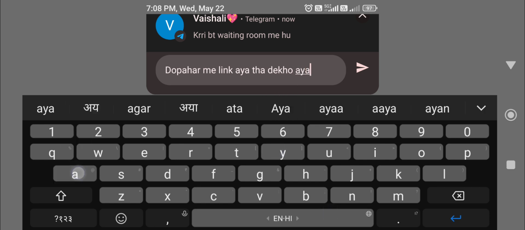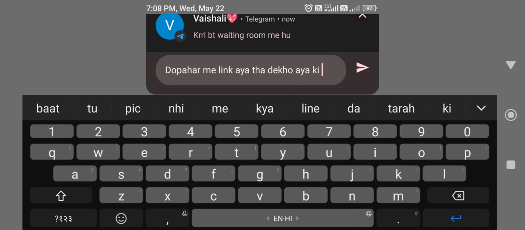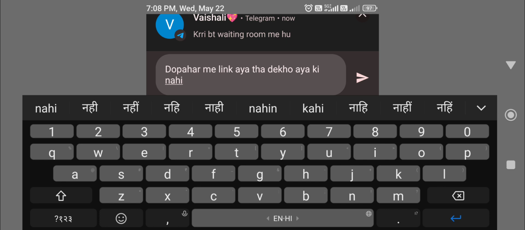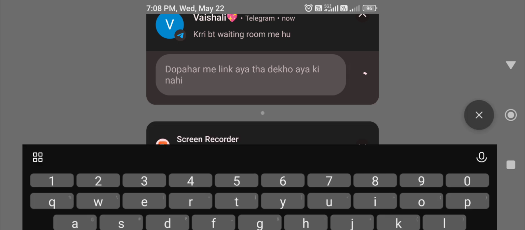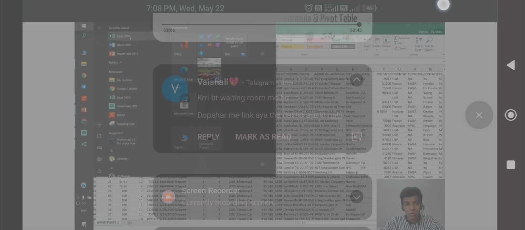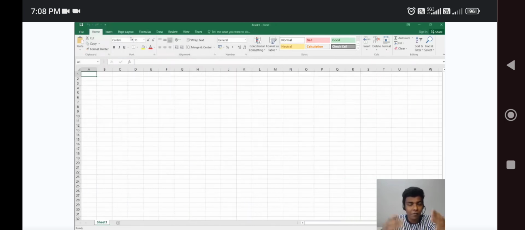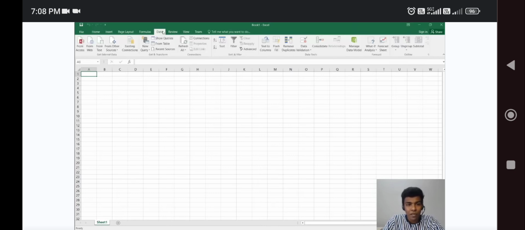Another main thing I wish to say about the previous session: yesterday I showed it in Excel 2013, right? If you are using Excel 2016, I have installed 2016 also. So this is 2016. Here you just want to go to Data, and in the Data options you click New Query.